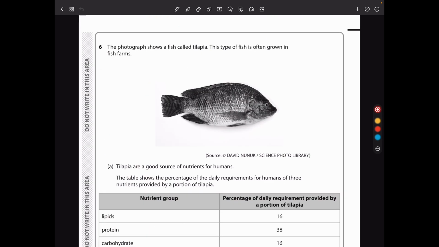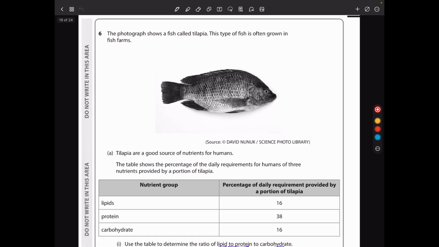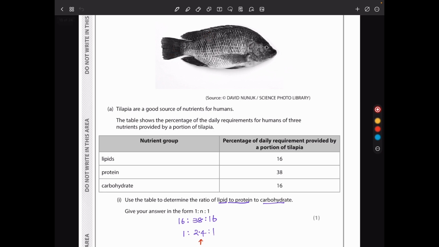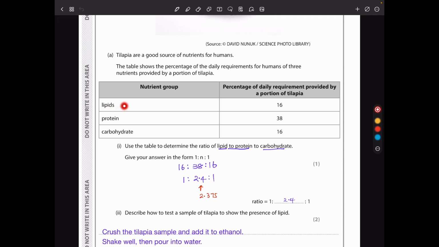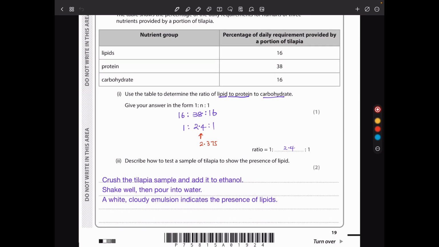In question 6, the photograph shows a fish called tilapia. This type of fish is often grown in fish farms. So that's the tilapia. They say tilapia are a good source of nutrients for humans. The table shows the percentage of the daily requirements for humans of 3 nutrients provided by a portion of tilapia. So lipids, we see the percentage of daily requirements provided is 16, protein 38, and carbohydrates 16. They say use the table to determine the ratio of lipid to protein to carbohydrate. Give your answer in the form 1 to n to 1.